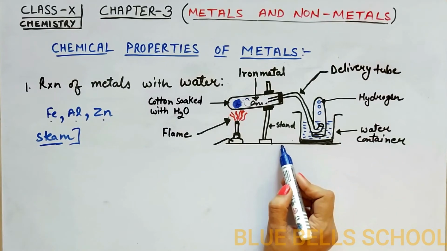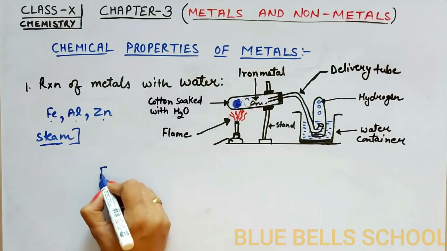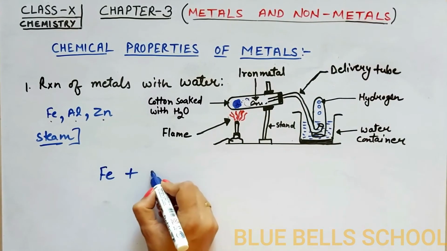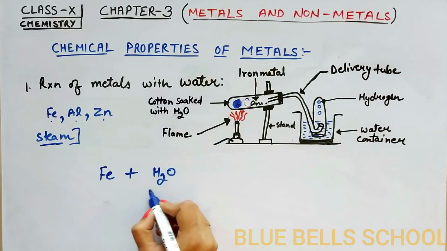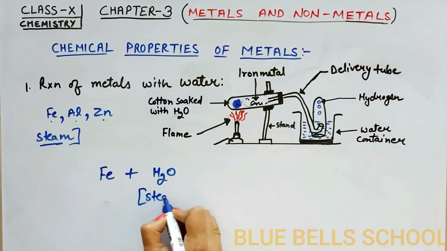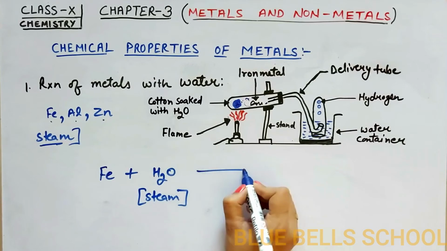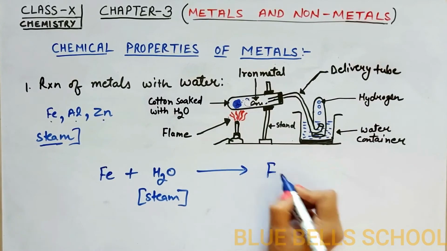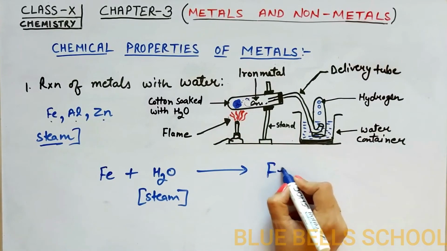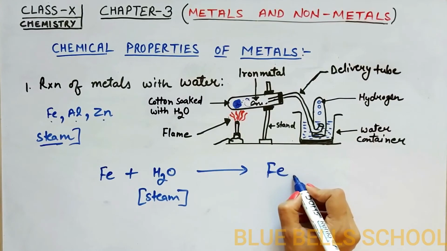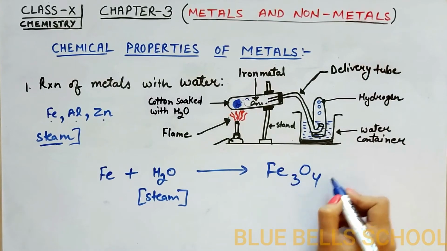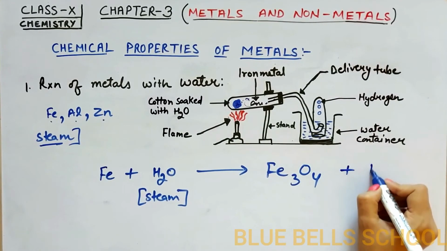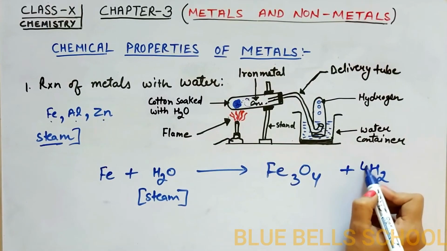Now let me explain it equationally. When iron comes in contact with steam of water, it will form ferrous ferric oxide plus hydrogen gas.